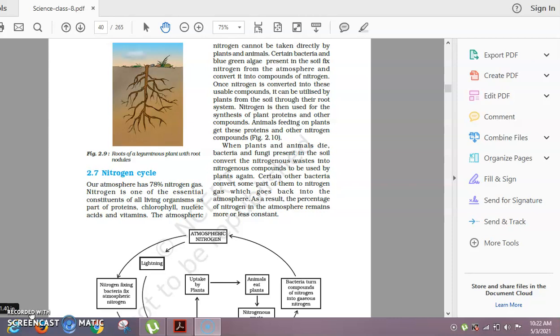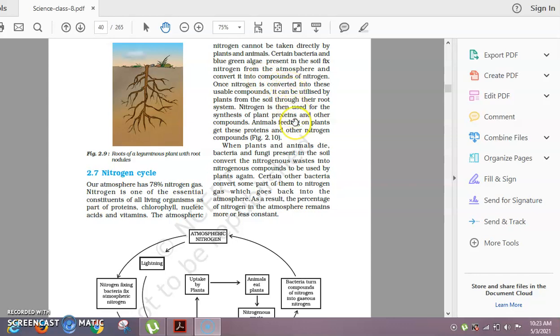Our atmosphere has 78% of nitrogen gas, and nitrogen is one of the essential constituents of all living organisms as part of protein, chlorophyll, nucleic acid and vitamins. The atmospheric nitrogen cannot be taken directly by plants and animals. This you have studied in class 7th also. Certain bacteria and blue-green algae present in the soil fix nitrogen from the atmosphere and convert it into